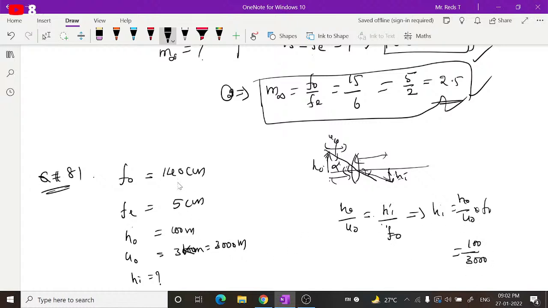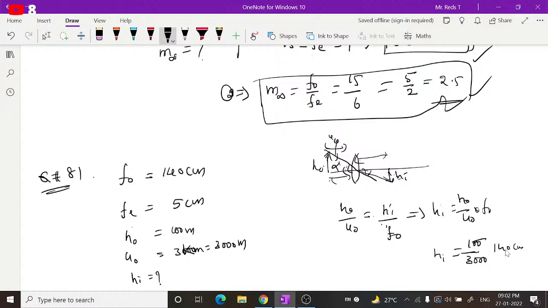But F naught is given in centimeters, so we are using different units. The final value we get will be in centimeters only, guys. You have to be a little careful. HI will be equal to F naught, which is 140 centimeters, so the meters get cancelled. The final answer will be in centimeters.